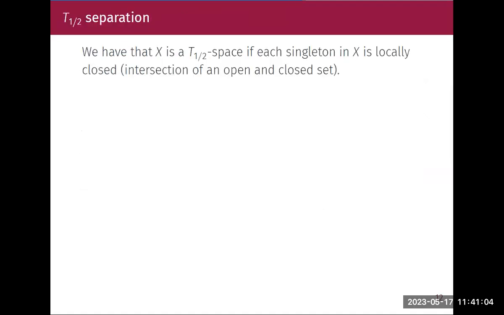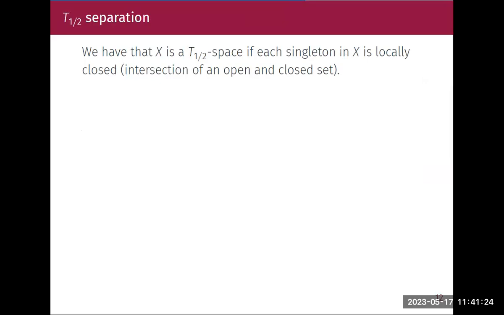So next we have the T-half separation axiom, also called, I think, TD spaces. How do singletons look in T-half spaces? Each singleton is locally closed, meaning it is an intersection of an open and a closed set.